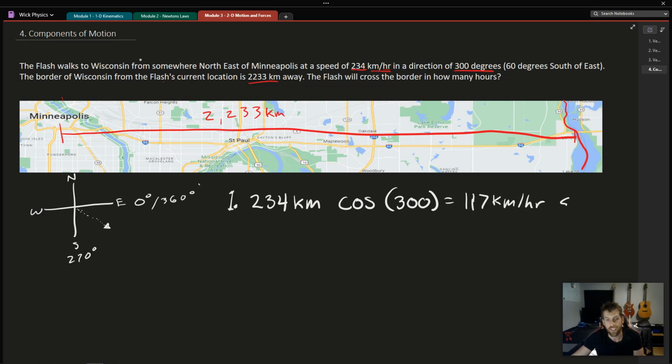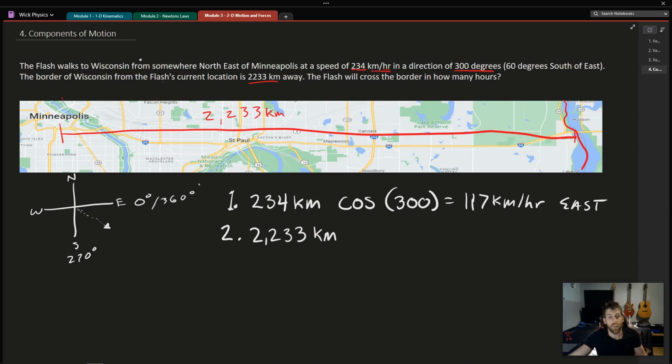Okay, and that's east. This next part is actually relatively easy, and this will give us our answer. It is 2,233 kilometers away.